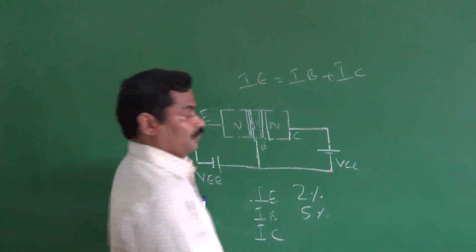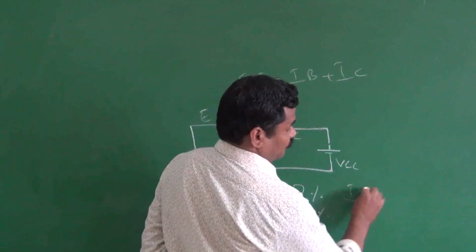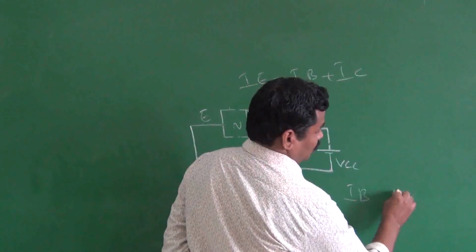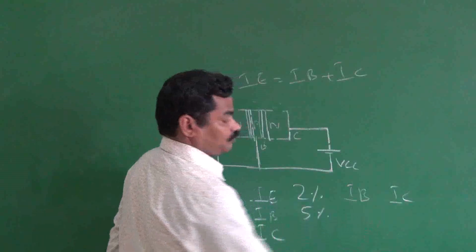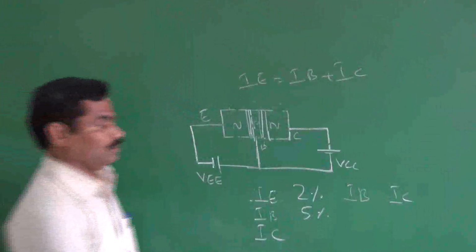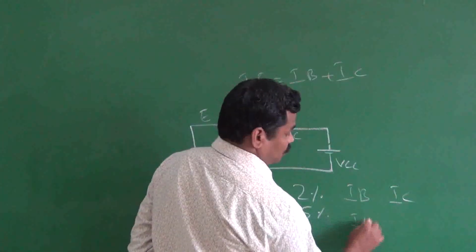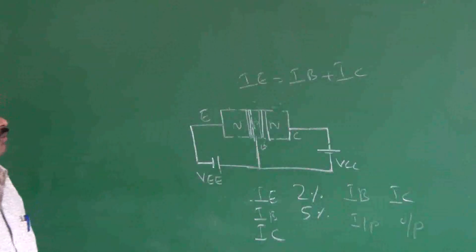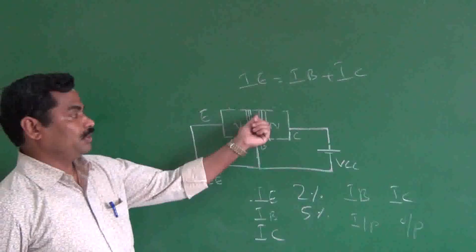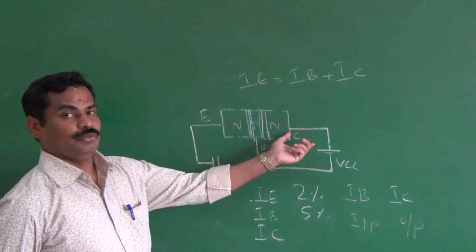Or I can say the input is nothing but IB and the output is nothing but IC. We always want more output, and to get more output, make the base lightly doped, then only you get more output.